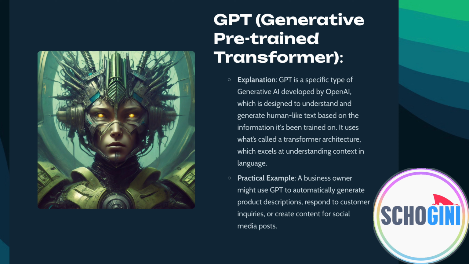So it uses what is called transformer architecture, which excels in understanding the context in language or large text. And a practical example, again, a business owner can use GPT to generate product descriptions, respond to customer inquiries, create content for social media, etc.